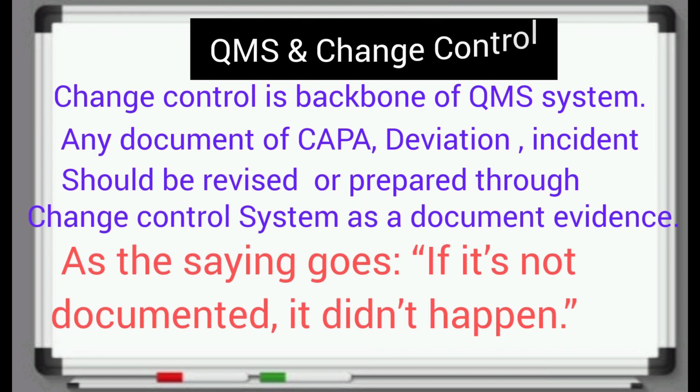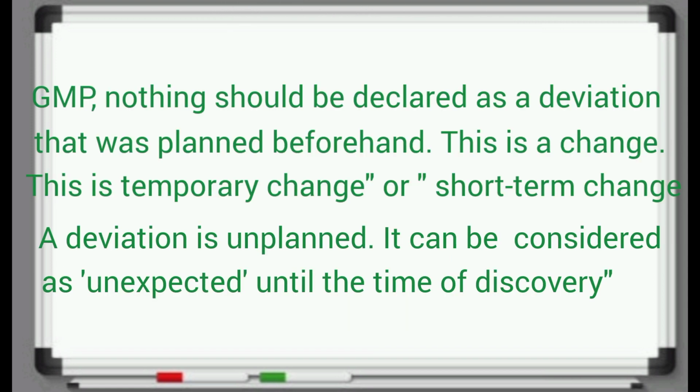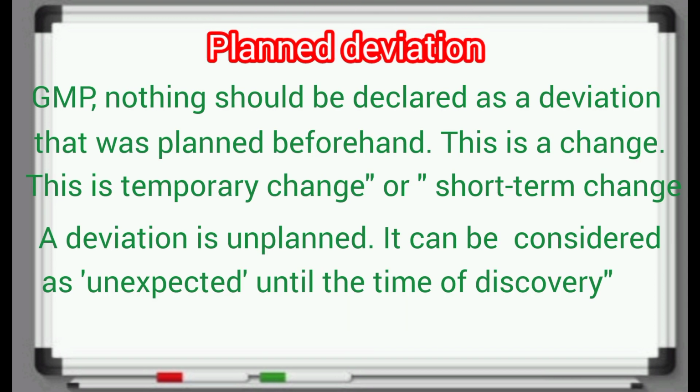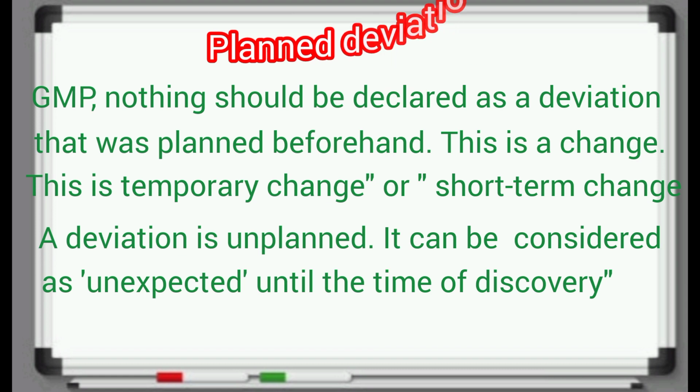QMS and change control. Change control is the backbone of the QMS system. Any document of CAPA, deviation, incident should be revised or prepared through the change control system as documented evidence. As the saying goes, if it's not documented, it didn't happen. Planned deviation: in GMP, nothing should be declared as a deviation that was planned beforehand. This is a change. This is a temporary change or short-term change. A deviation is unplanned. It can be considered as unexpected until the time of discovery.